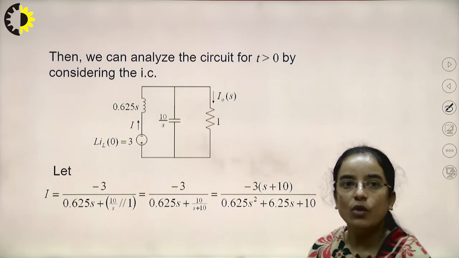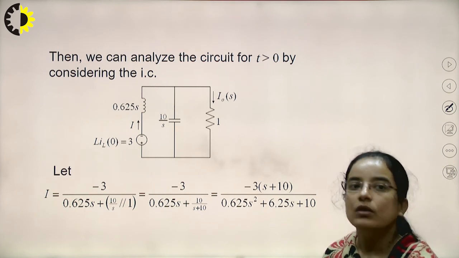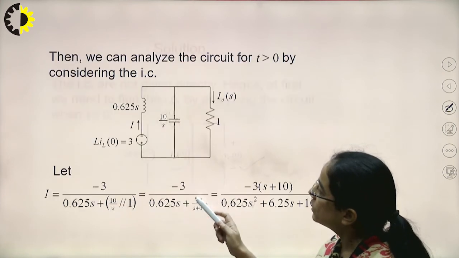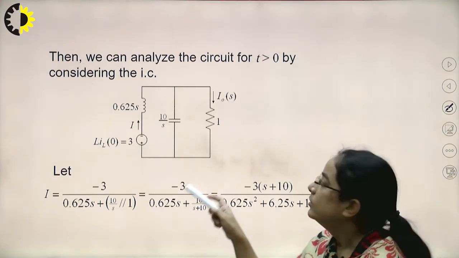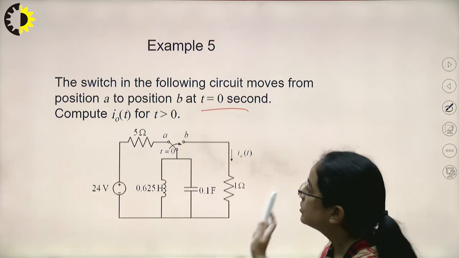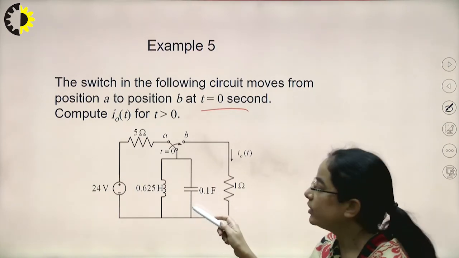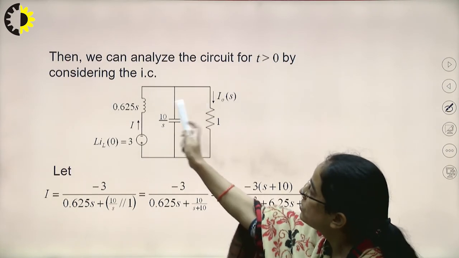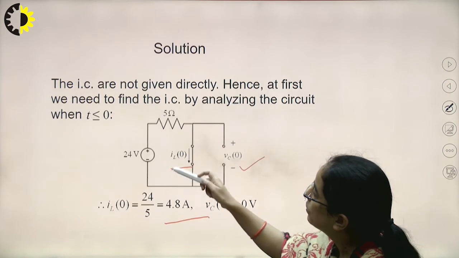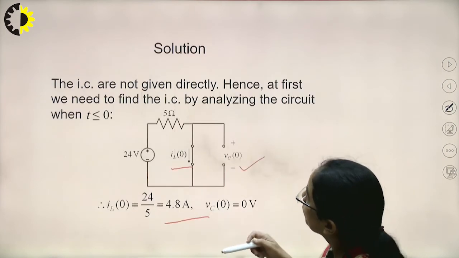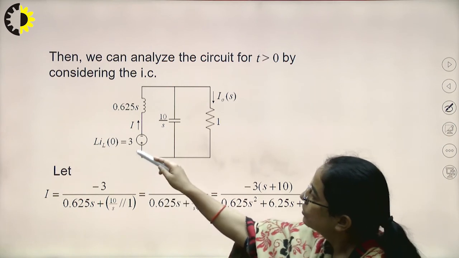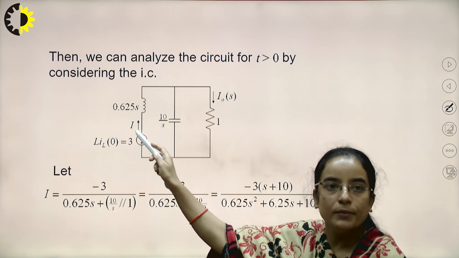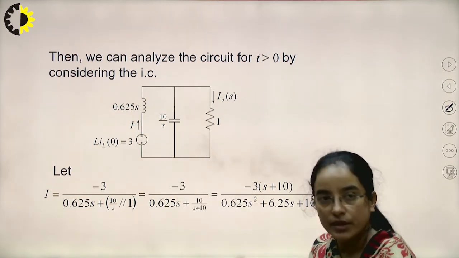Now when the switch has been moved from A to B, this is the circuit, okay. The 1 ohm resistor will be there in the network again, and this inductor will be there, with its initial value, 0.625 S, and the capacitor will be there again now.